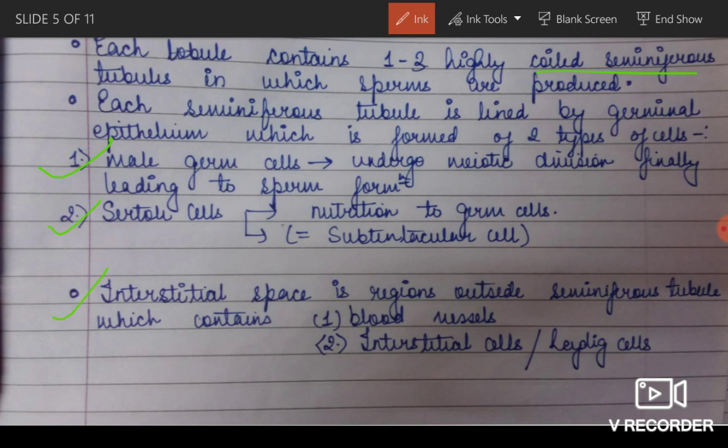The interstitial space I've also told you, the region outside the seminiferous tubule, which had blood vessels and Leydig cells or interstitial cells.